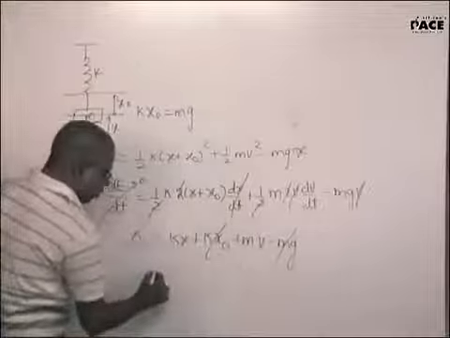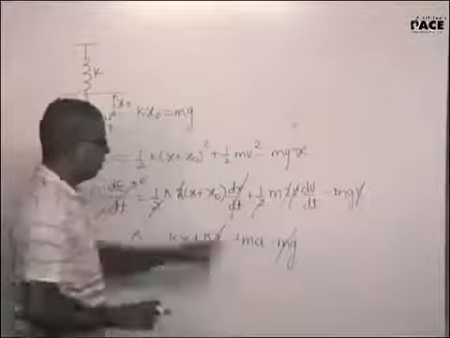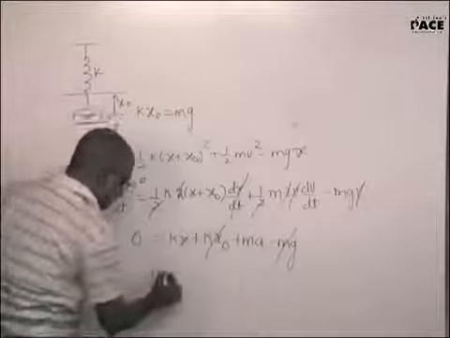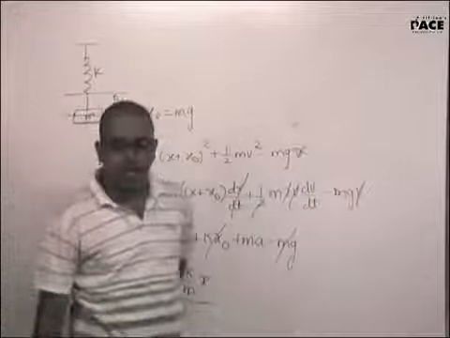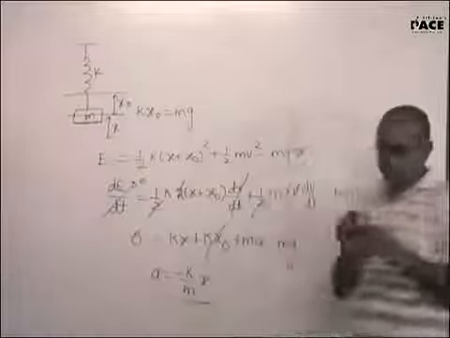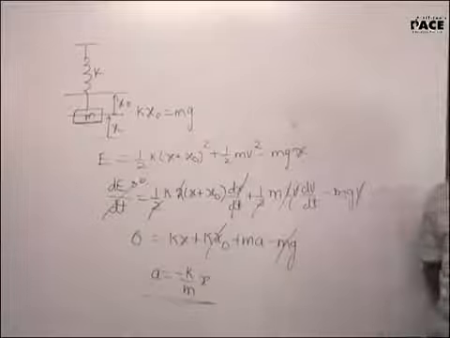These both will go. Sorry, dv by dt is a, so ma. So a is equal to minus k by m into x. And hence omega will be under root k by m. Is the logic clear? Yes, sir.